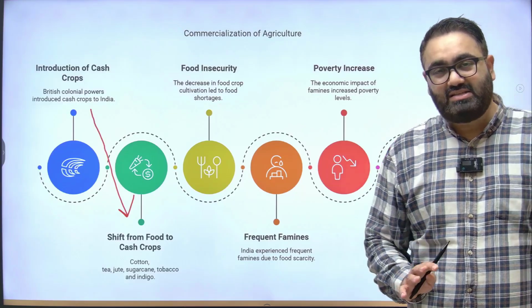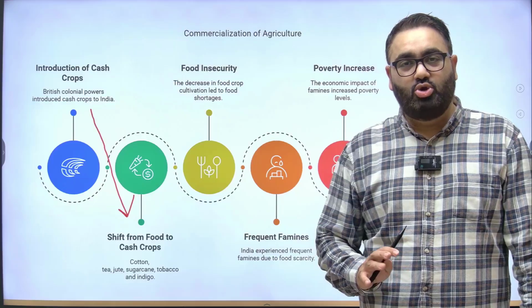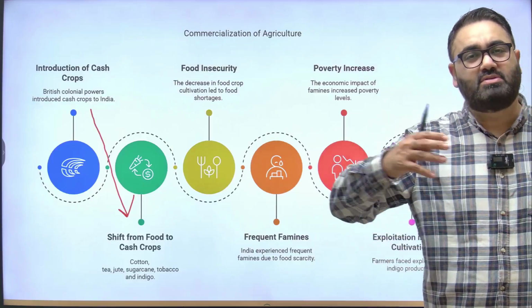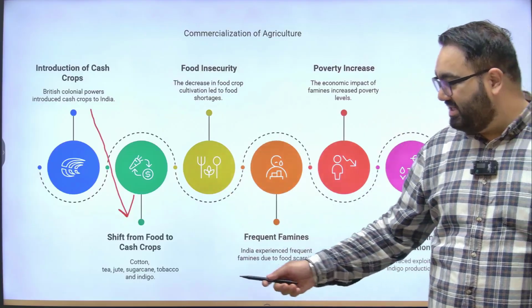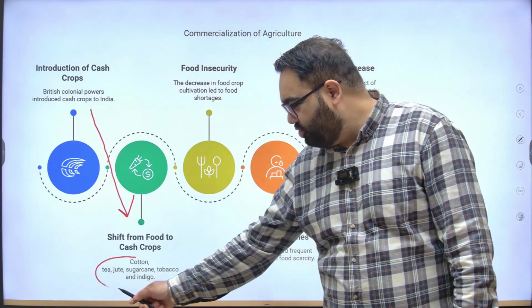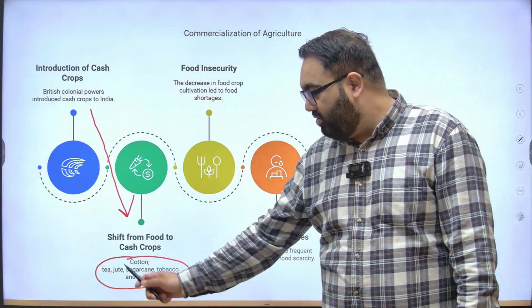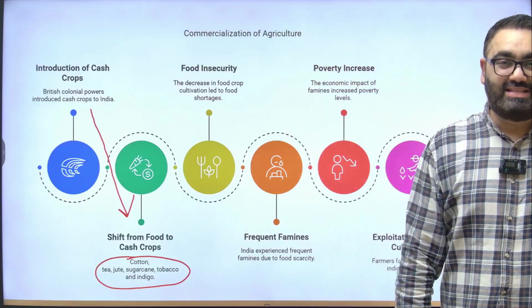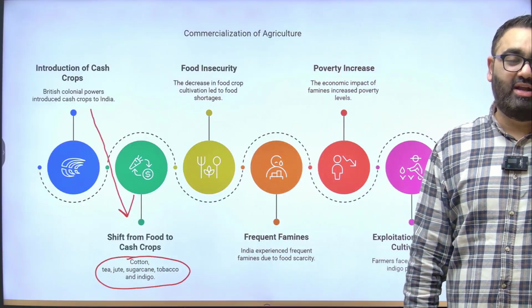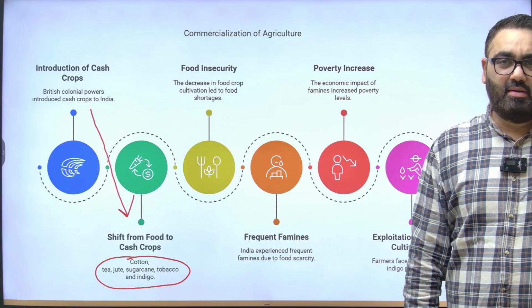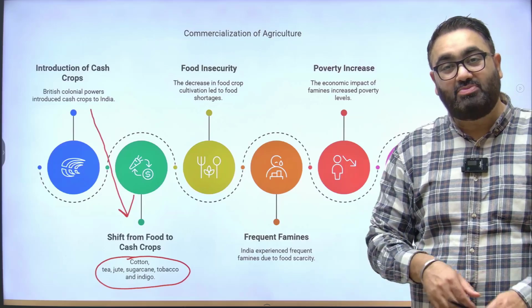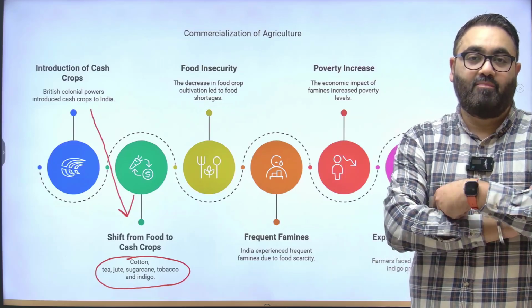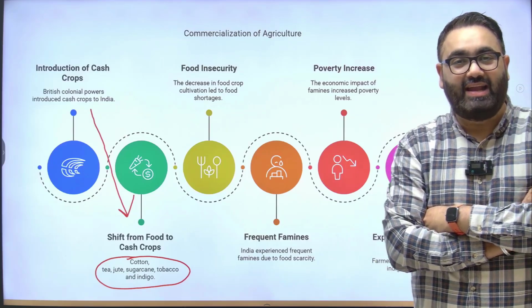So there was a consistent push to the farmers to go from grain towards cash crops. So things such as cotton, tea, jute, indigo, tobacco, which were not essentially consumed in India in large quantity at that point of time. But the British forced the farmers to cultivate these because they had much more commercial value. And the British knew that they could sell it at a good price.